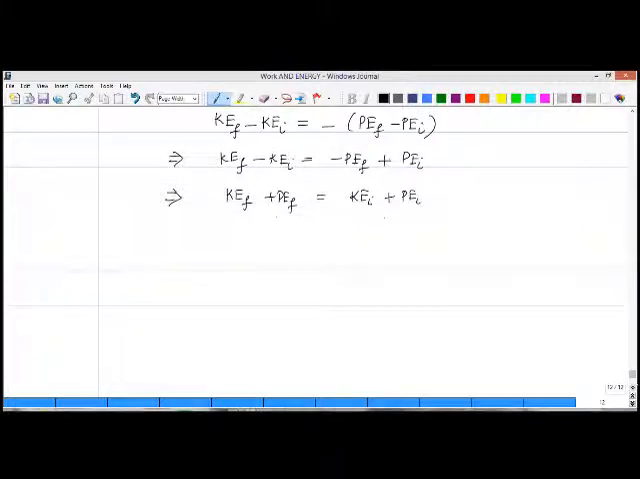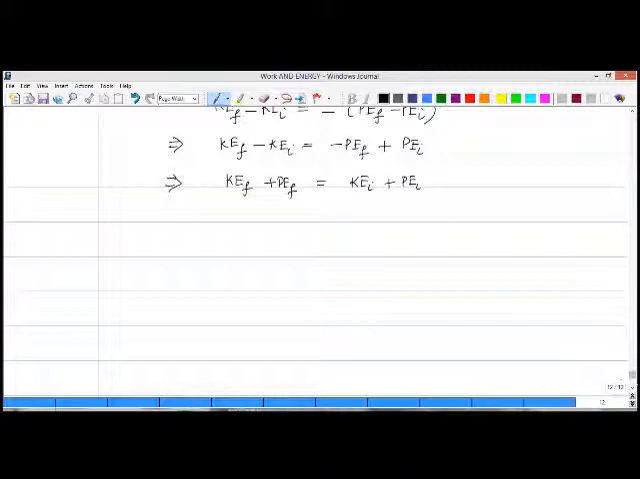So the theorem is very simple. It states that if the work done on a system is simply due to conservative forces, then the mechanical energy of the system remains constant. So this is what we have: ME_f is equal to ME_i. So again, under the condition that W is simply equal to W_C, no non-conservative forces, which means no friction, no push, pull, and all that stuff. Okay, so that's it for this one.